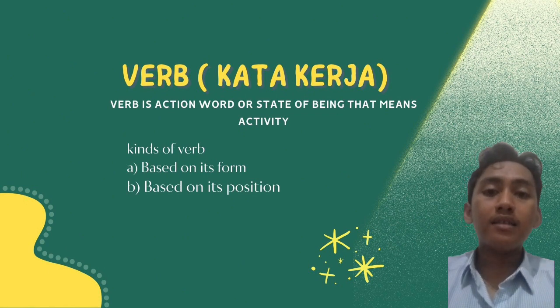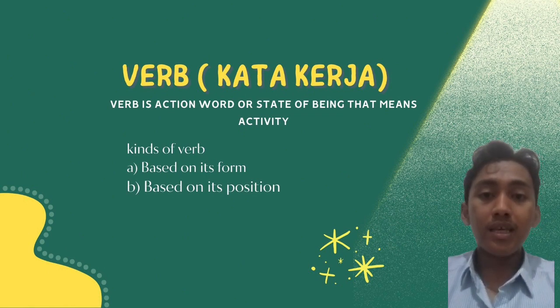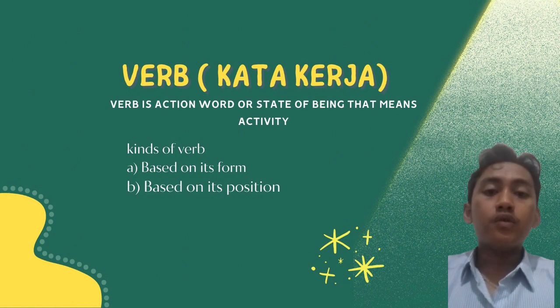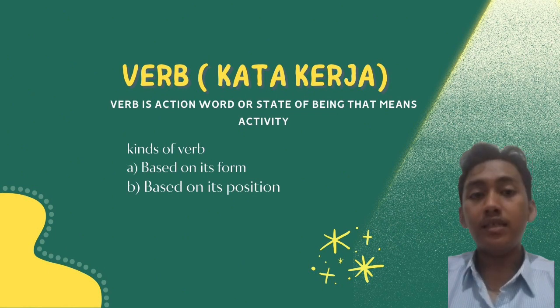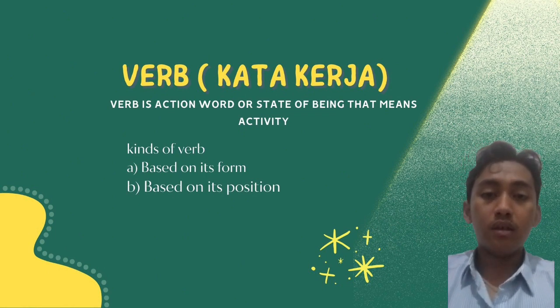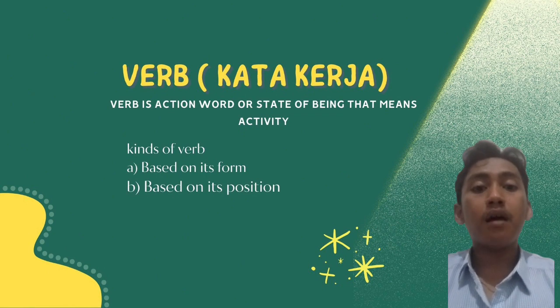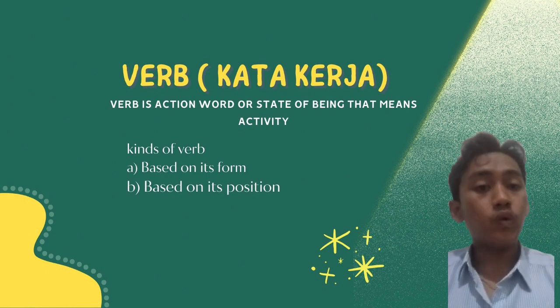Okay, the second kind of verb is based on its position. They are divided into two kinds. The first type is ordinary verb. It means in Indonesian kata kerja utama. The example is I study English in school. For the second type is auxiliary verb. It means in Indonesian kata kerja bantu. The example is is, am, are, can, could, should, shall, may, and might.